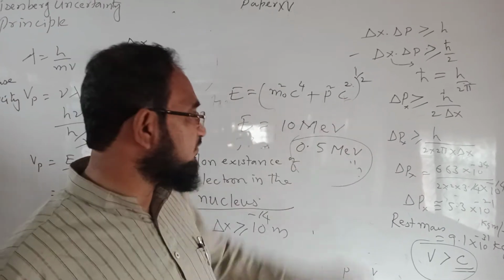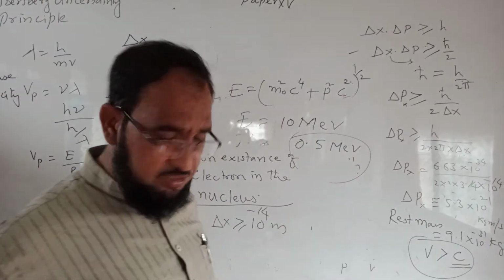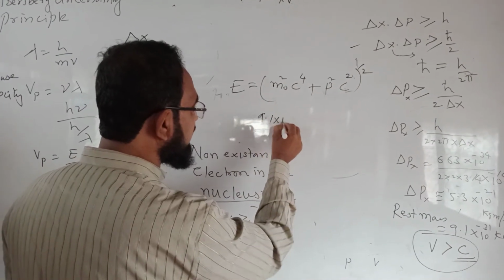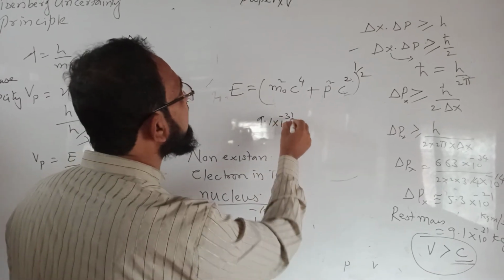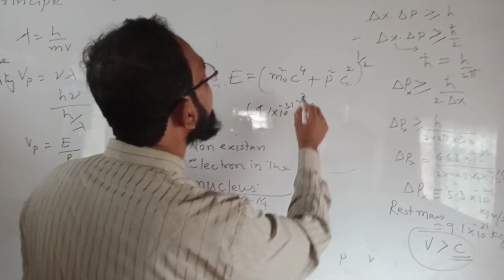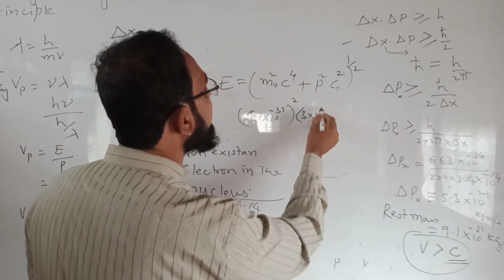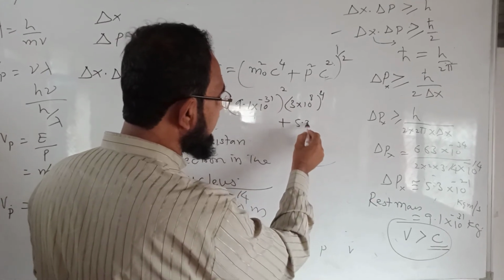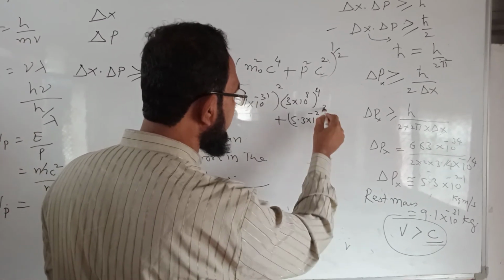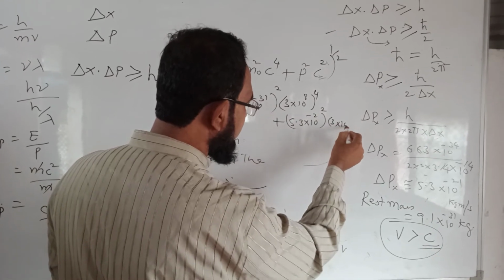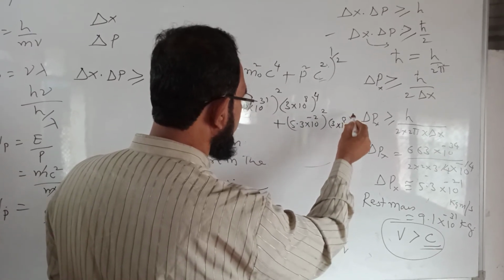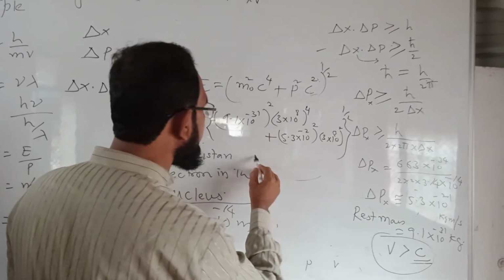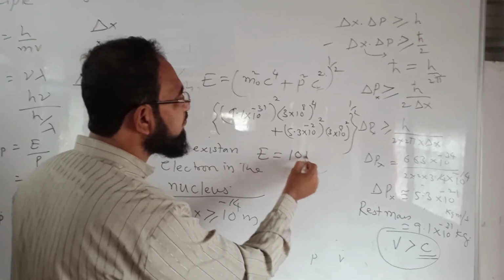If I substitute the mass of the electron, 9.1 into 10 to the power minus 31 kg, its square, c as 3 into 10 to the power 8, raised to 4, plus p as 5.3 into 10 to the power minus 21, its square, and c again as 3 into 10 to the power 8, its square, all raised to half, then if I calculate it, you will get the energy as 10 million electron volt.